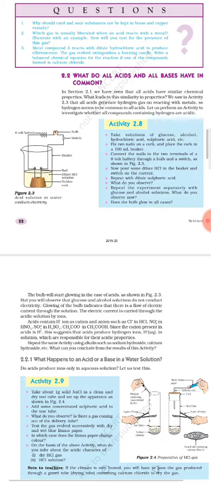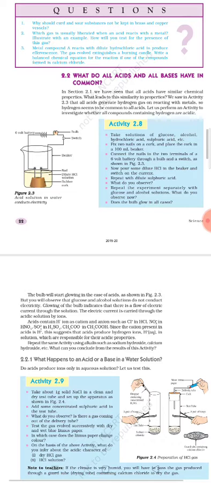The confirmatory test for hydrogen is that when you bring a burning candle or burning splinter near the gas, if it is hydrogen gas, then it will burn with a pop sound. This is the confirmatory test for hydrogen gas. Please remember this one, and it is also given in that activity. You can check that.